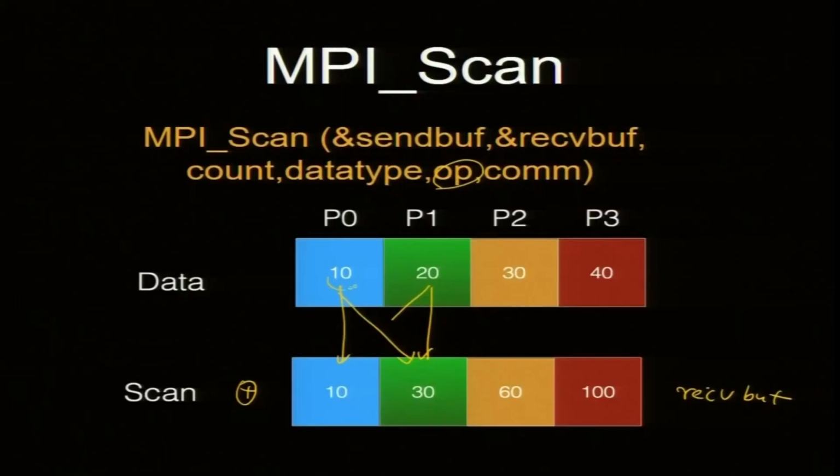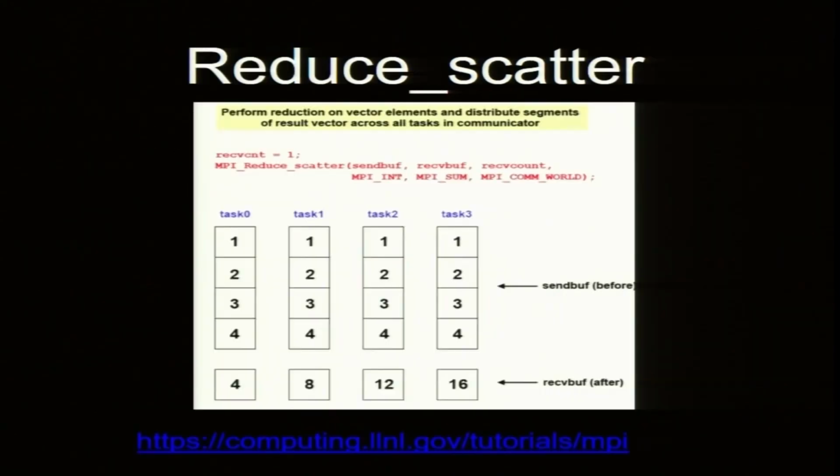So, I want to do partial sums. So, 10, then 10 plus 20 is 30, then three together comes here. Next scan further 40. So, the sum of all 4 of them I put here. These are useful for some computer science algorithms, but I have not used it ever.